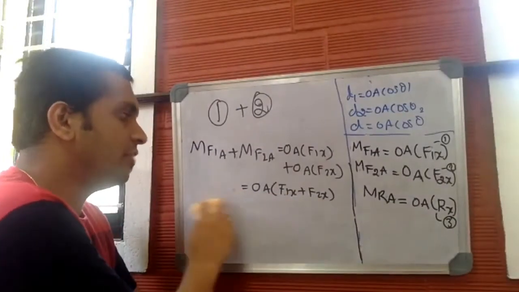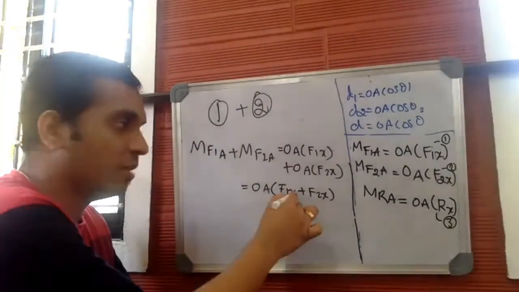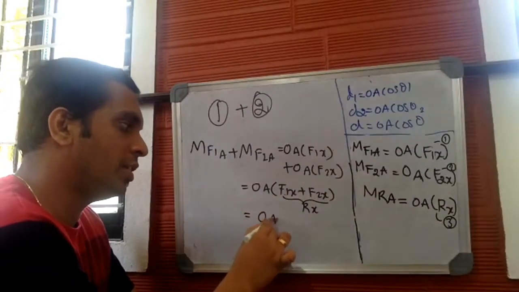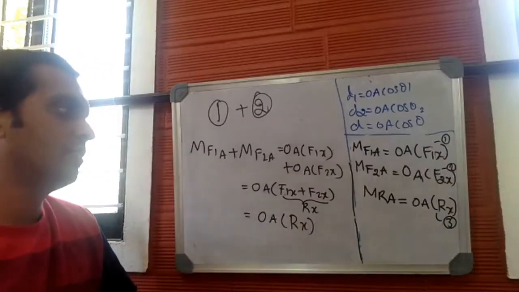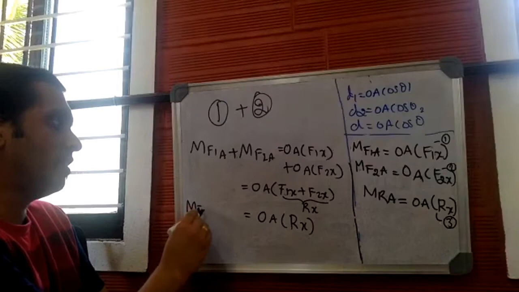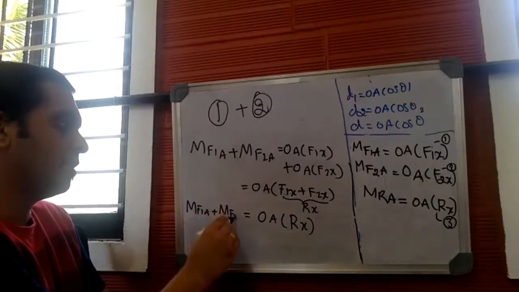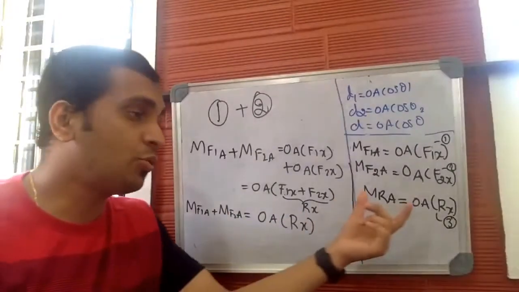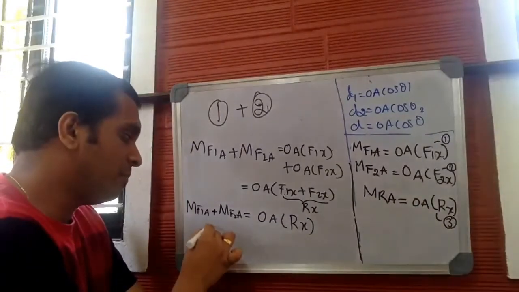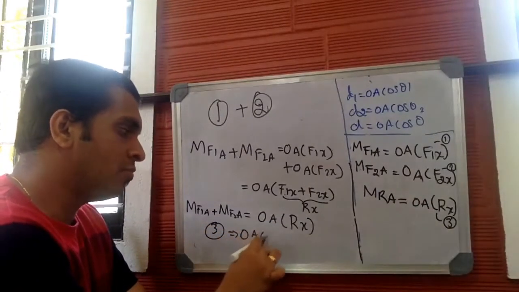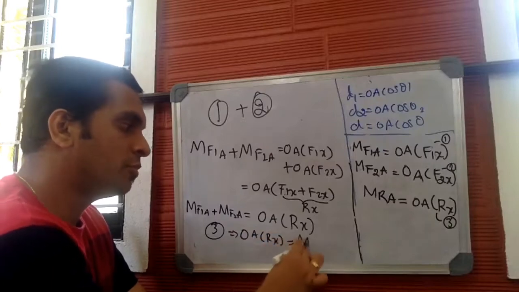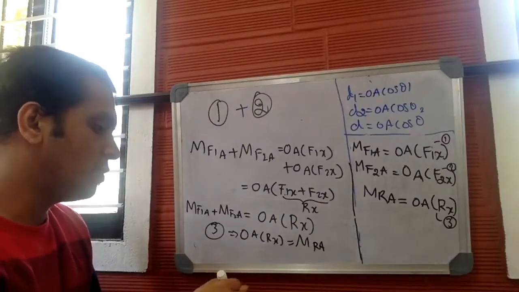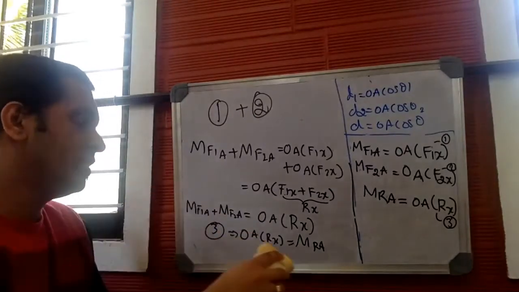Now, we know that F1x plus F2x is summation of Fx, and summation of Fx is Rx. So I can replace this by Rx. The left hand side, the moment produced by force F1 about A plus the moment produced by force F2 about A, is equal to OA into Rx. What is OA into Rx from equation 3? From equation 3, OA into Rx is the moment produced by the resultant about A. Now replace OA into Rx by the moment produced by the resultant about A.